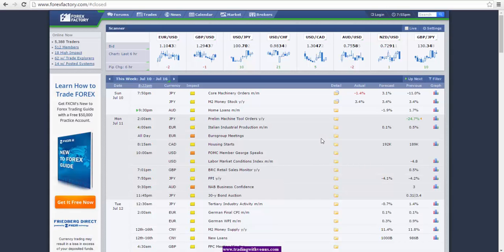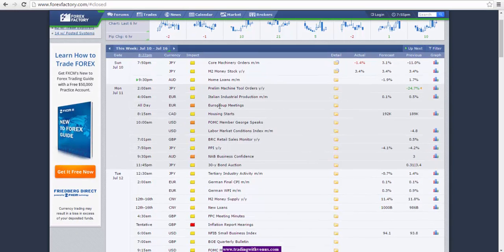Okay, looking at the Forex Factory calendar here, we start the week off very light. We have Eurogroup meetings on Monday, then FOMC member George speaking. However, besides that, we don't have any red or major news coming out. We do have the NAB business confidence number for the Australian dollar in the Asian session.